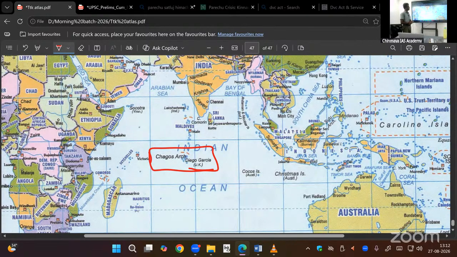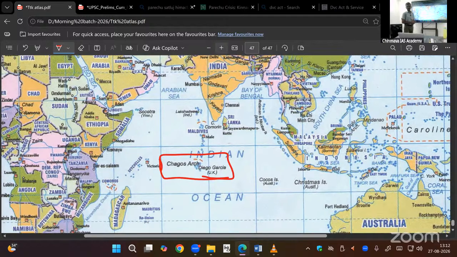Chagos Archipelago. Diego Garcia. UK. It was not affected by the 2004 tsunami.